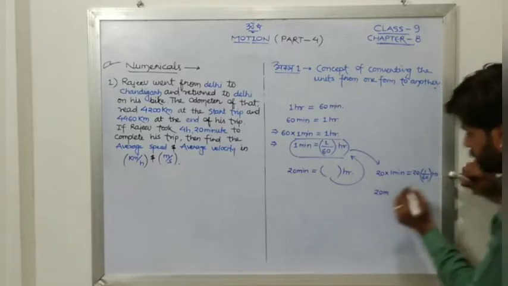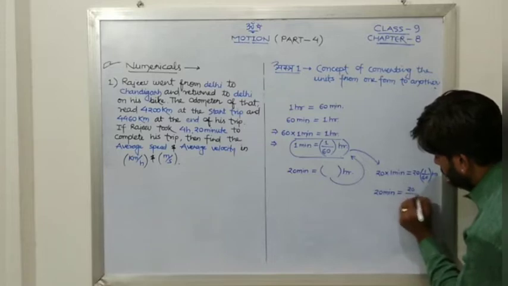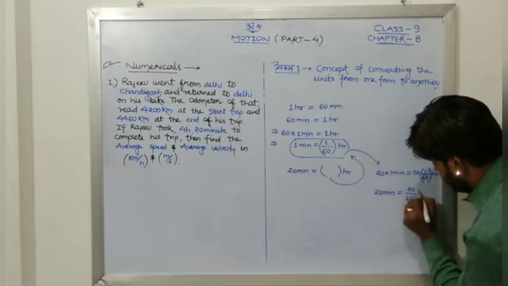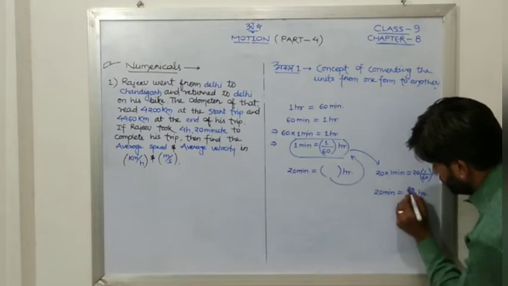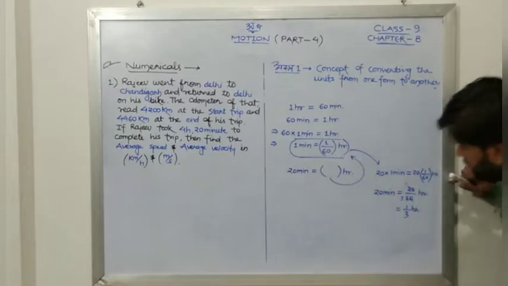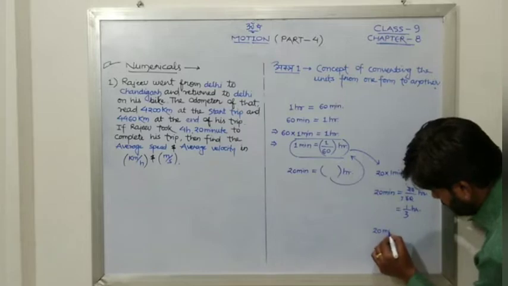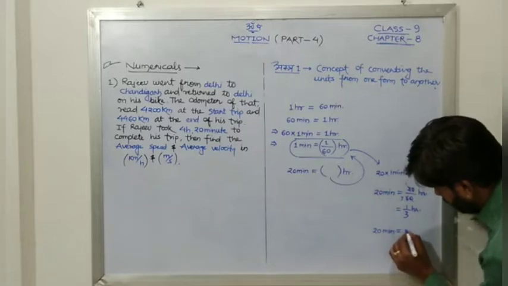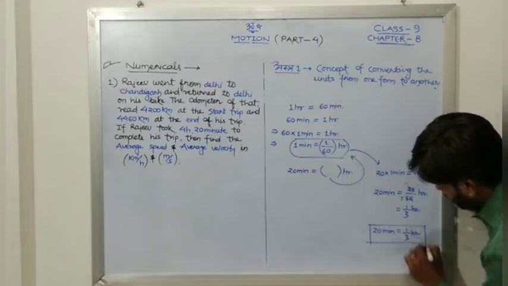No problem. So 20 minutes will be nothing but 20 upon 60 hours. 20 upon 60 hours means what? 1 0, 1 0, 2 1s are 2 and 2 3s are 6. So that will be 1 upon 3 hour. So finally we get 20 minutes is equal to 1 upon 3 hours. Yes.